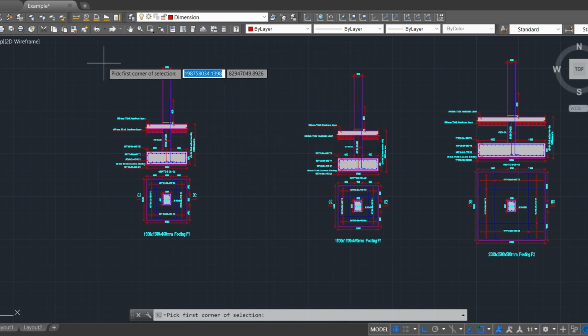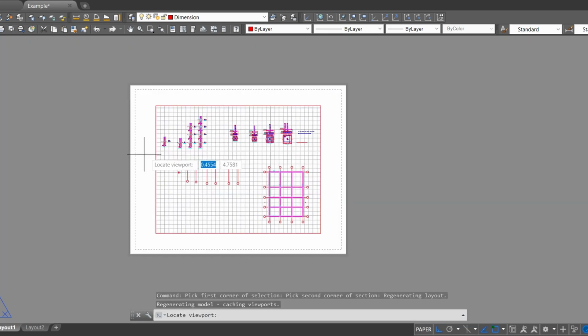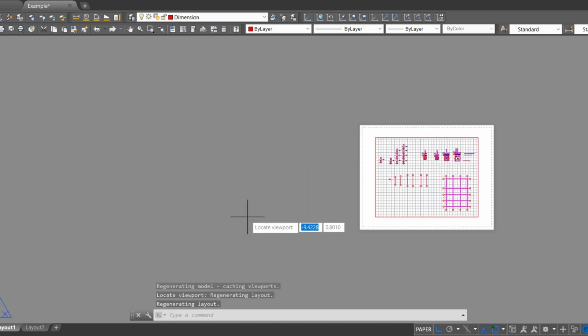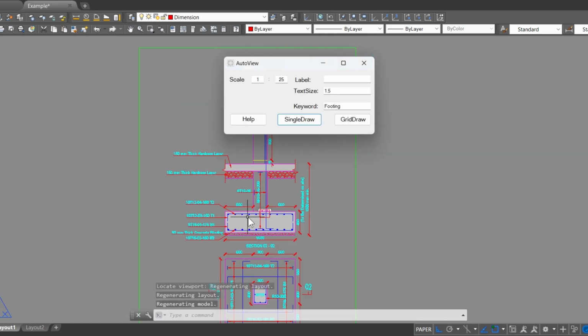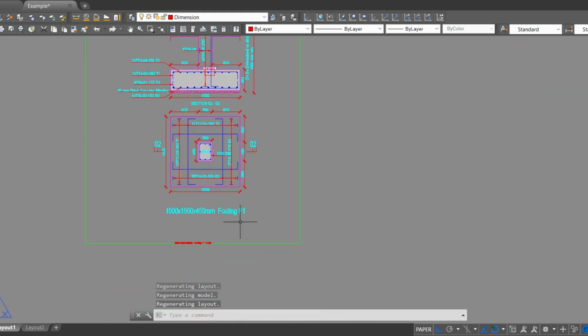For this example, we are going to add a footing drawing to the paper space. So we shall click the single draw button, and then select the footing drawing. As you can see, the viewport has been added to the paper space together with the footing label.